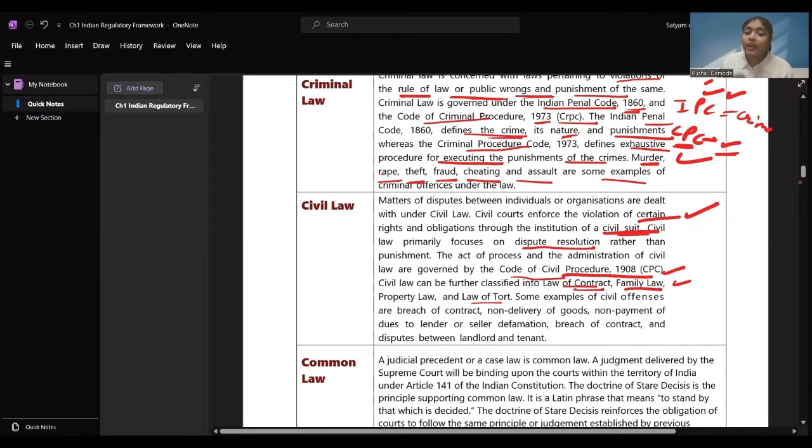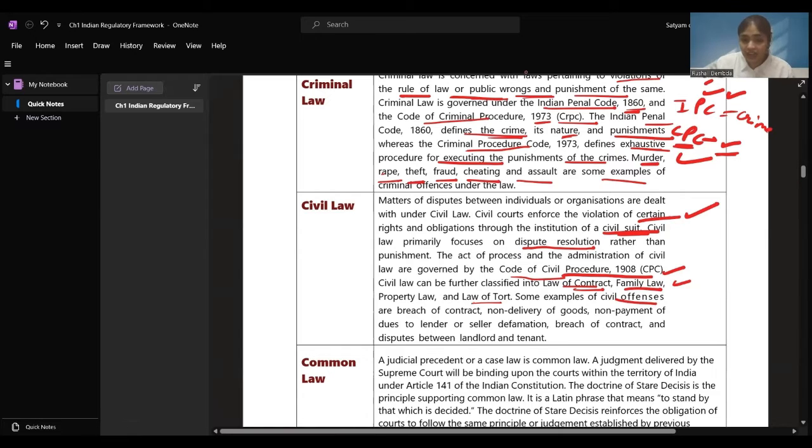Law of tort, where they are protecting you from doing something wrong, this is called the law of tort. The Motor Vehicles Act is also covered over here. There can be a dispute between you and the traffic policeman, so this is covered under the civil law. Some examples they have given of civil offenses, we'll be seeing them.